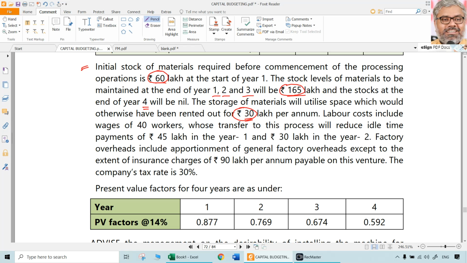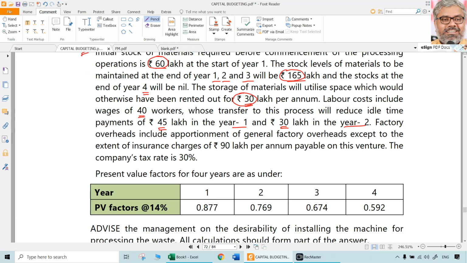Then labor cost includes wages of 40 workers whose transfer to this process will reduce idle time payments of 45 lakhs in year 1 and 30 lakhs in year 2. So there is going to be a reduction in the wages cost as given in the question. Year 1, 45 lakhs will be reduced. Year 2, there will be a benefit of 30 lakhs in the form of wages because of reduction in idle time.